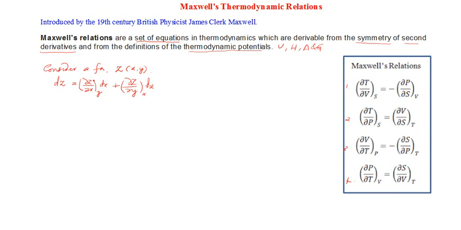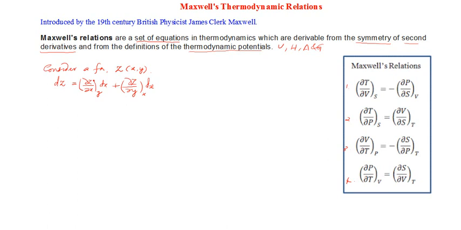This equation gives you the change in the function Z due to simultaneous and infinitesimal changes occurring in the variables X and Y.